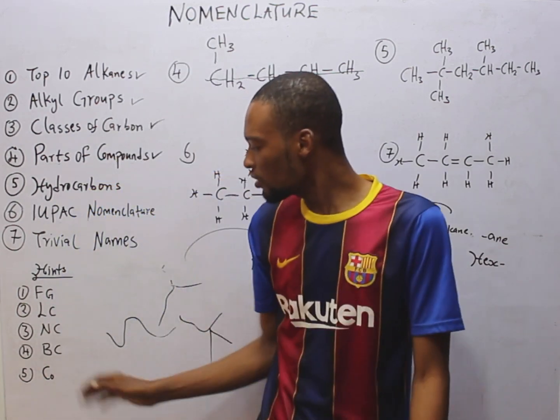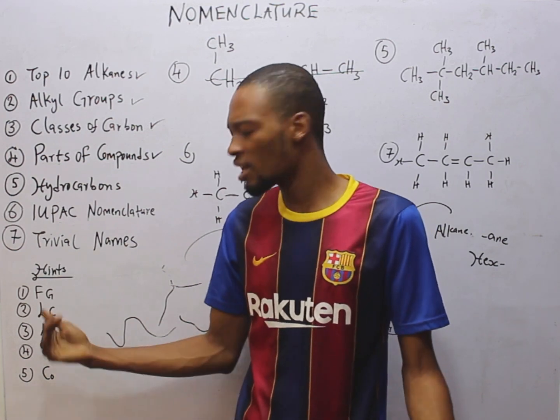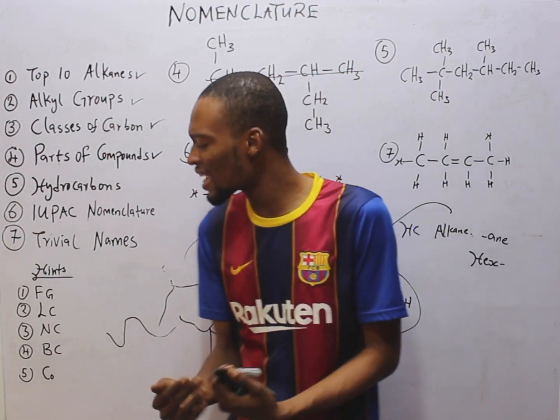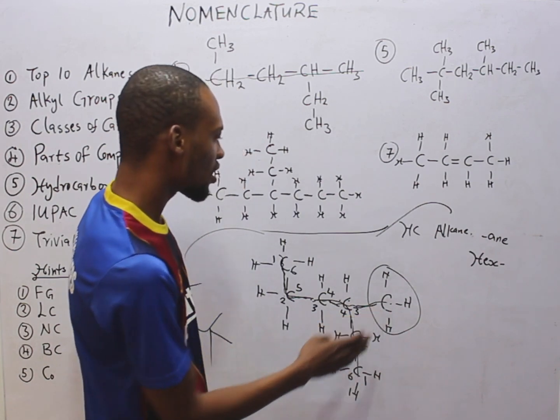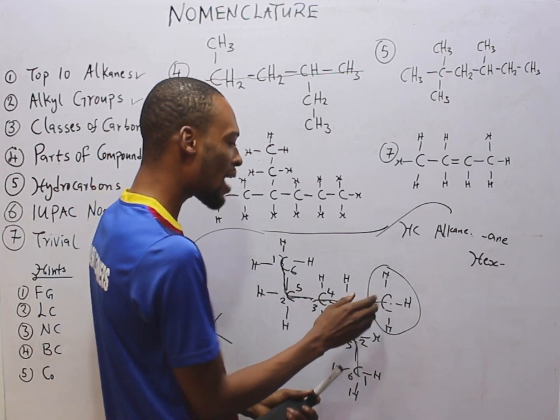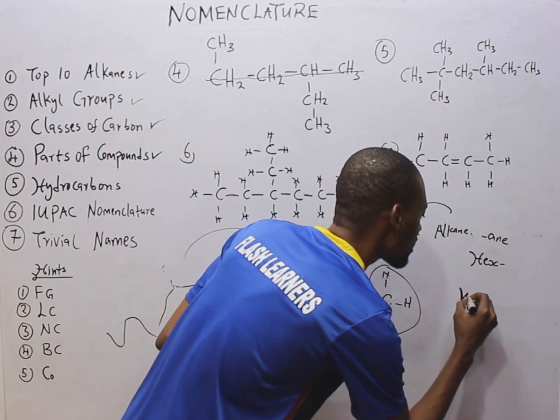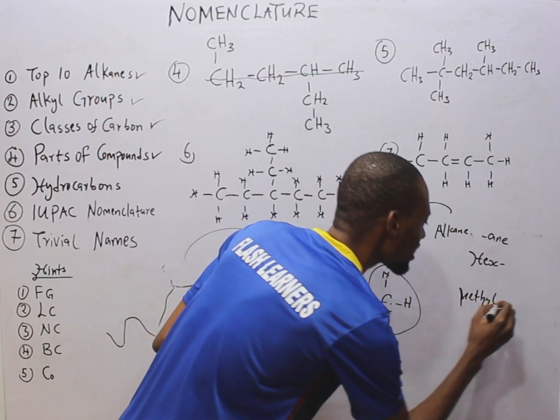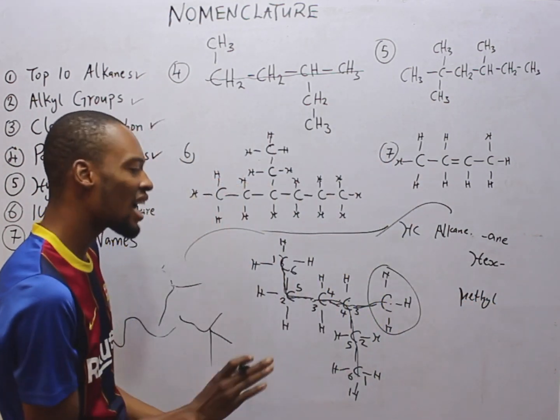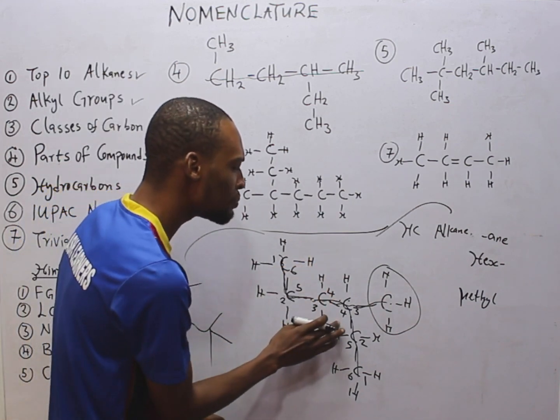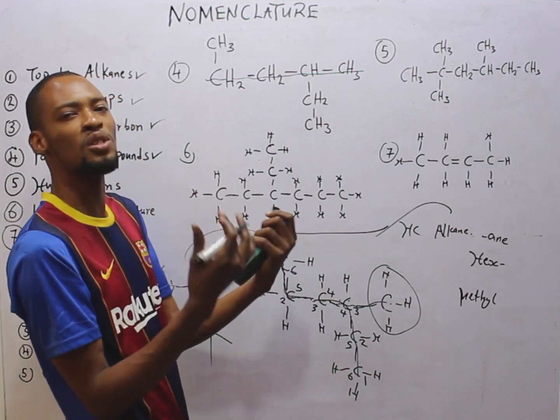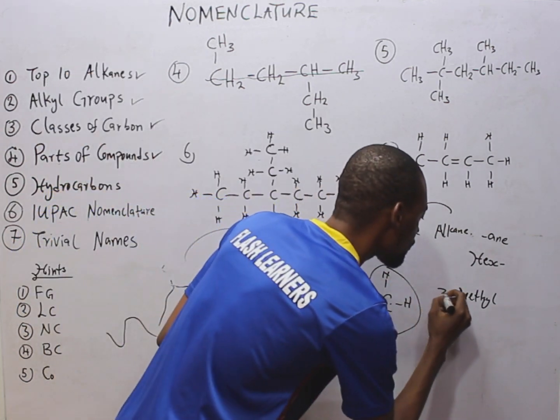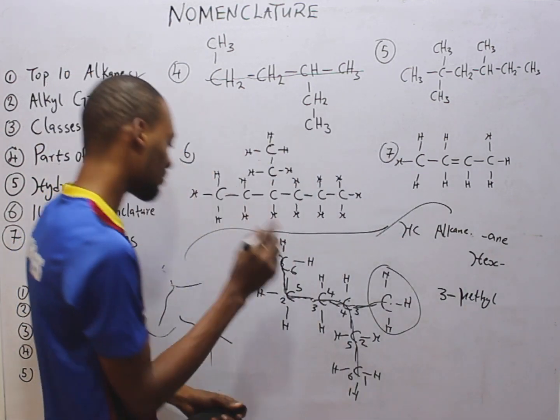So after numbering, is there a branch chain? Yes, we've already identified a methyl group as the branch, which is CH3. So there is a methyl group, or attachment, which is an alkyl group. Now, what is the position of this methyl group? It's on carbon 3 because we are working with the lowest numbering. So meaning we have 3-methyl.